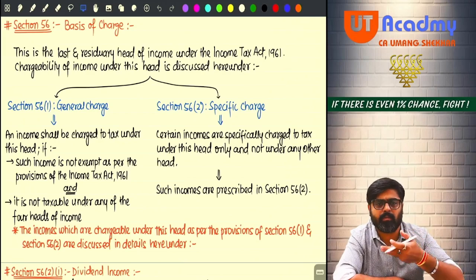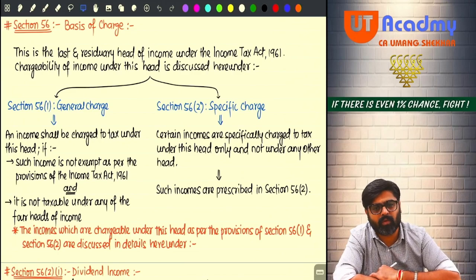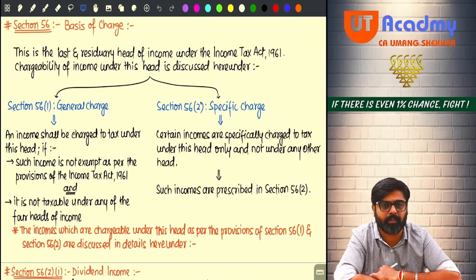And 59 talks about deemed income. It is similar to section 41. So I don't have to worry much about those sections. If you have learned the PGBP head properly, you are going to be very comfortable with the deductions and disallowances over here, and even for deemed incomes.